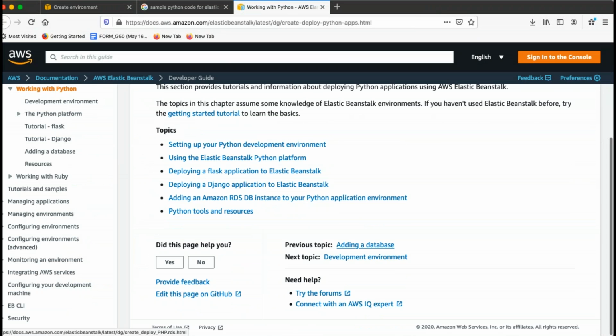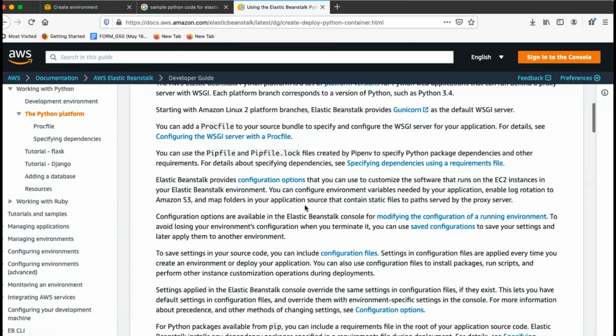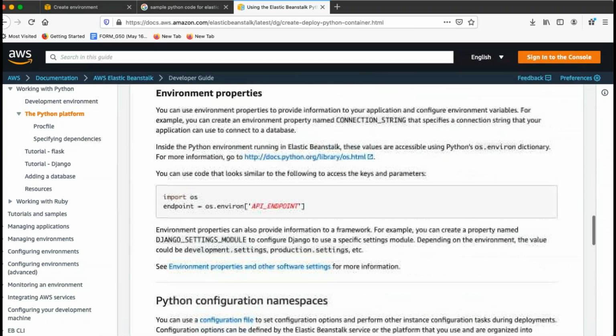Right, this one will be setting up the development environment and deploying Flask. See, this is for Flask, this is for Django, and this is for a Python application with a database. So let's say I'm looking for using Elastic Beanstalk with Python.